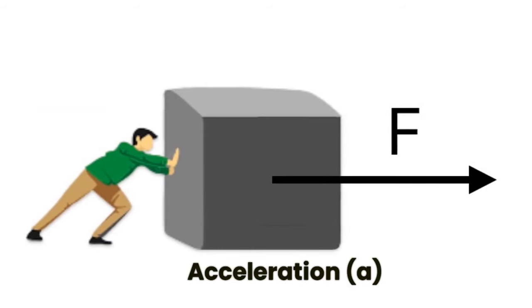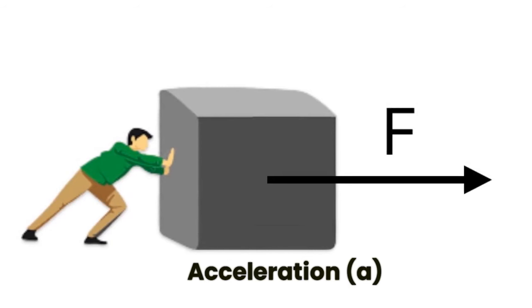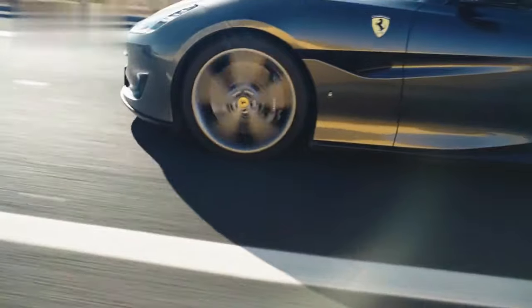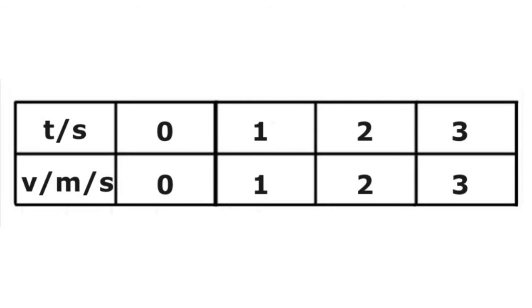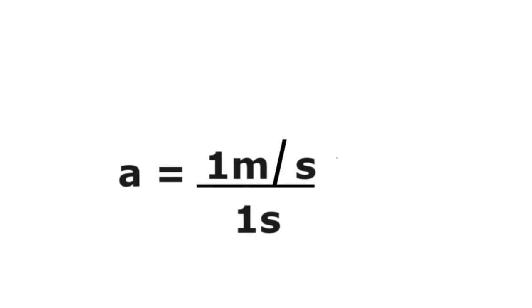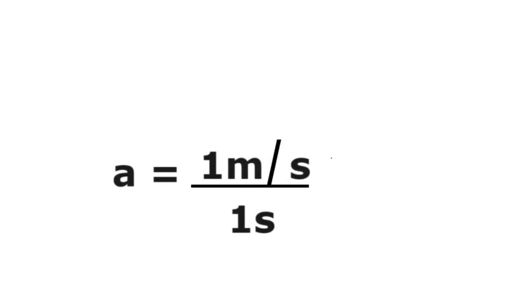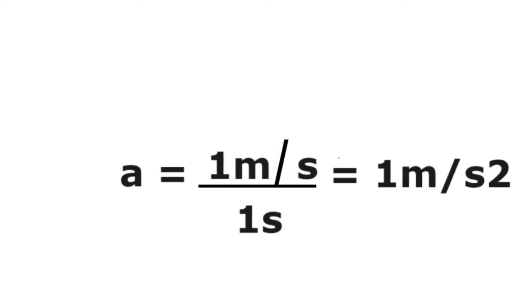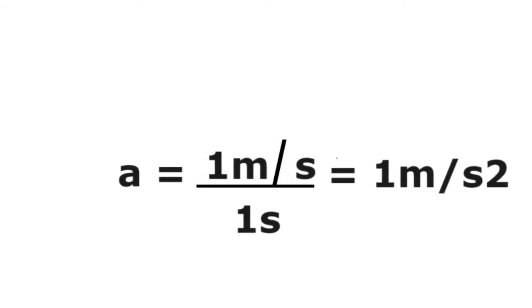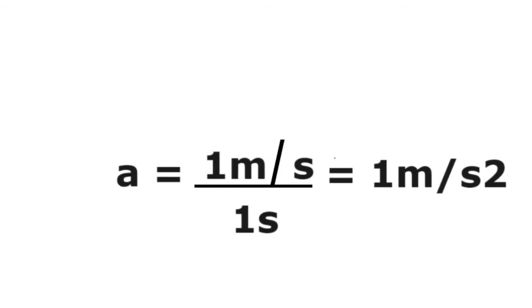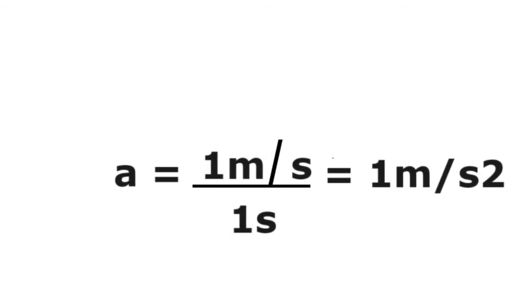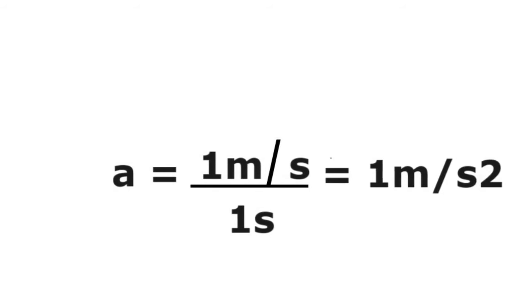So, this object is accelerating, and we can define a quantity called acceleration. What is acceleration? Acceleration, denoted as a, is the rate of change of velocity with respect to time. For every second that passes, the velocity changes by 1 meter per second. So, the velocity change is 1 meter per second, divided by 1 second, which gives us 1 meter per second squared. This is what we call acceleration. Acceleration is the rate of change of velocity with respect to time.